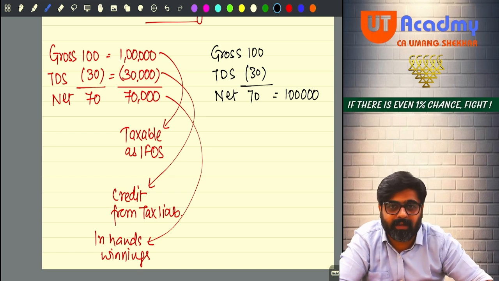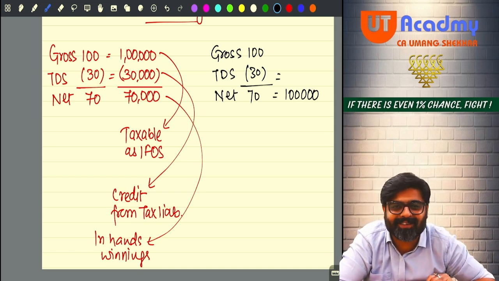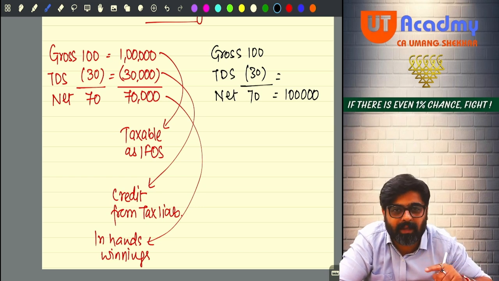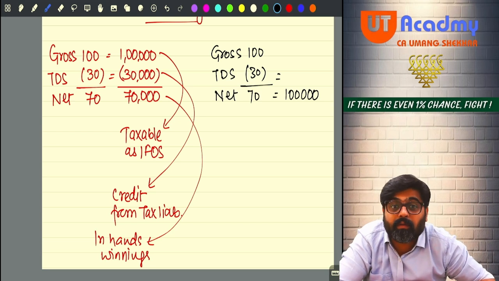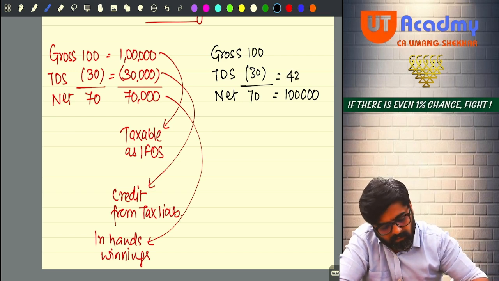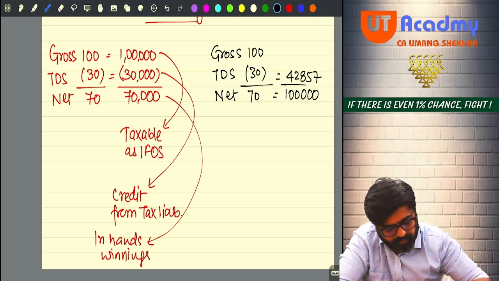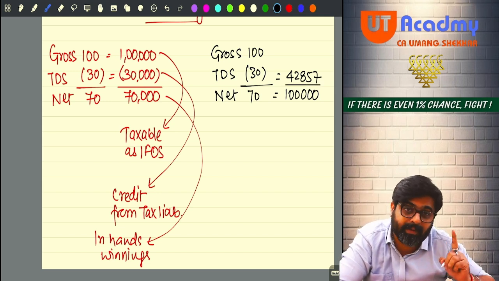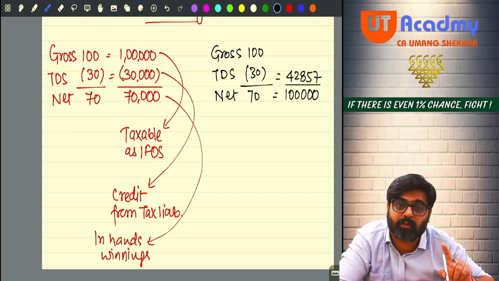So if this 1 lakh is 70%, how much should this 30 be? Can you cross multiply? No, not the exact amount. 42 something... 857, yes. 42,857. Meaning the government thinks that the winnings was not 1 lakh.